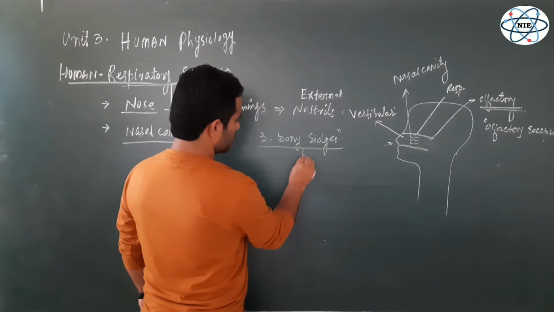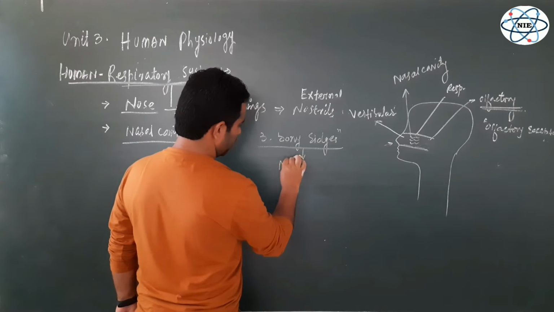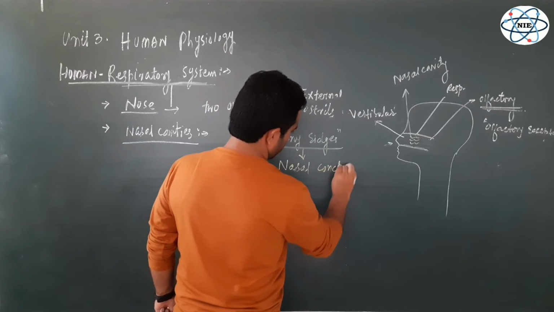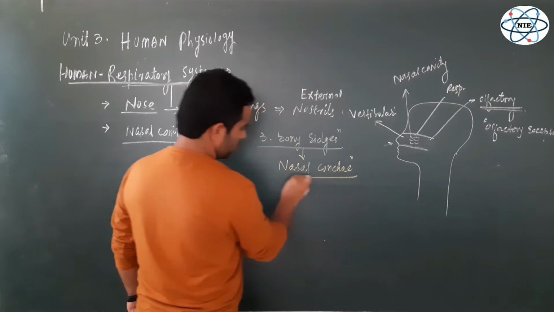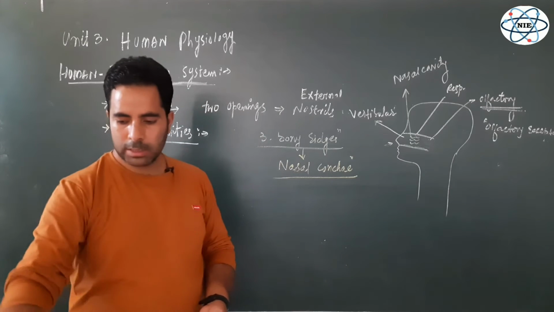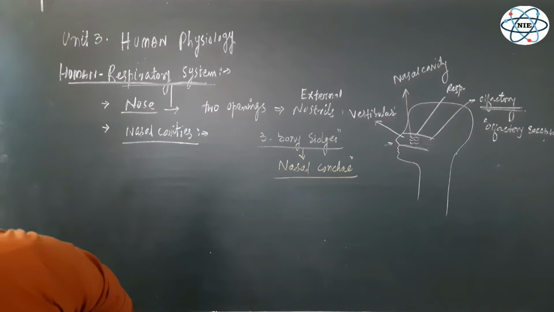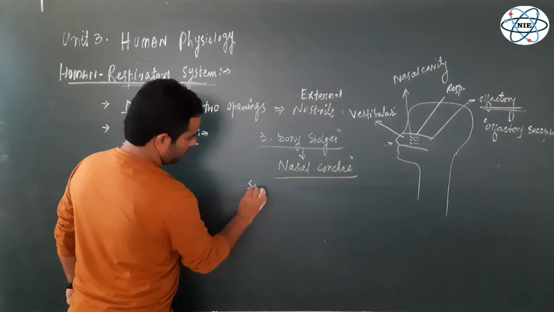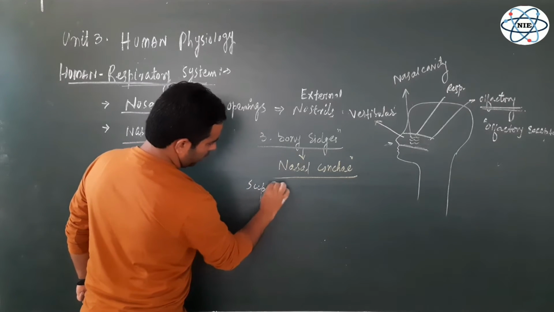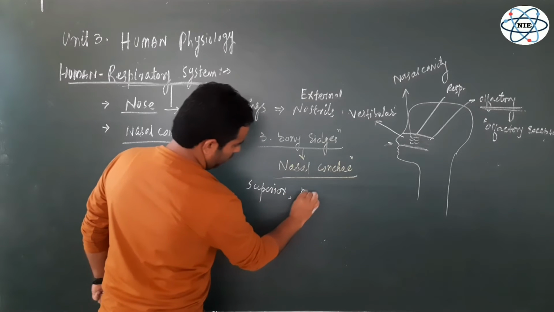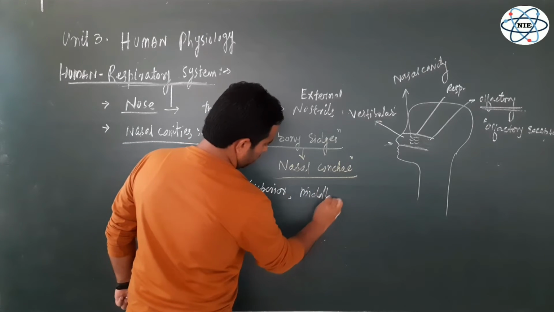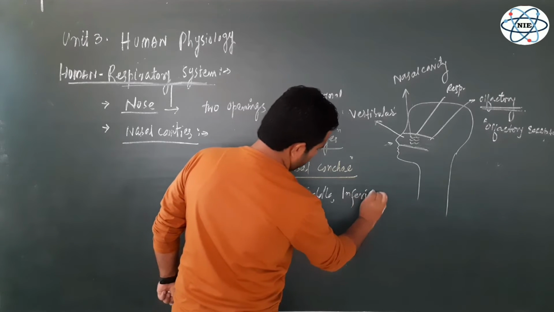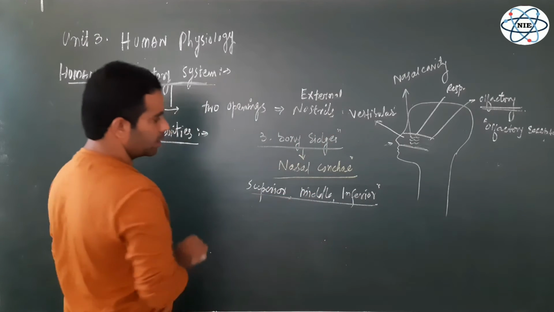These three bony ridges are called nasal conchae. Concha is singular, conchae is plural. So these are three in number: the superior nasal concha, the middle, and the last, the inferior nasal concha.